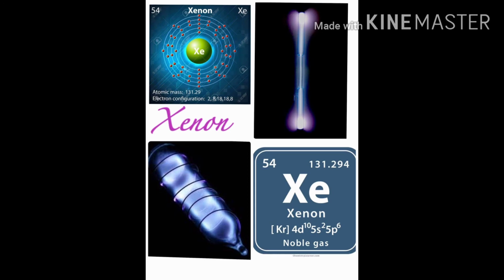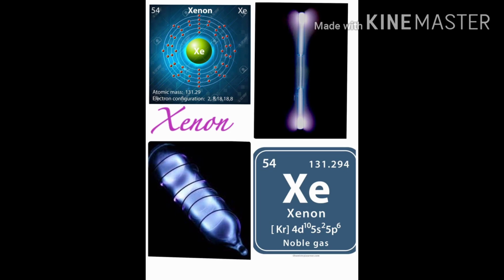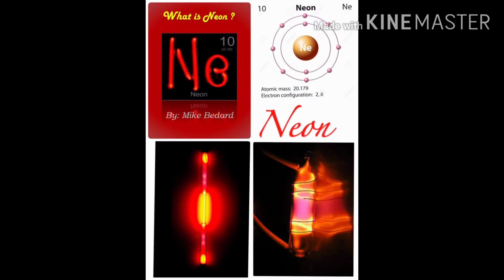Xenon is a chemical element with the symbol Xe and atomic number 54. It is a colorless, dense, odorless noble gas found in Earth's atmosphere in trace amounts, although generally unreactive. Xenon can undergo a few chemical reactions such as the formation of xenon hexafluoroplatinate, the first noble gas compound to be synthesized.